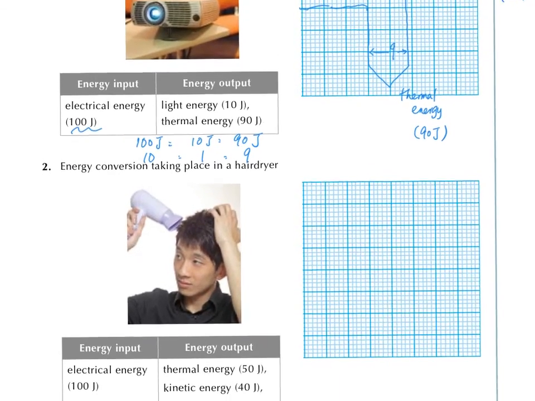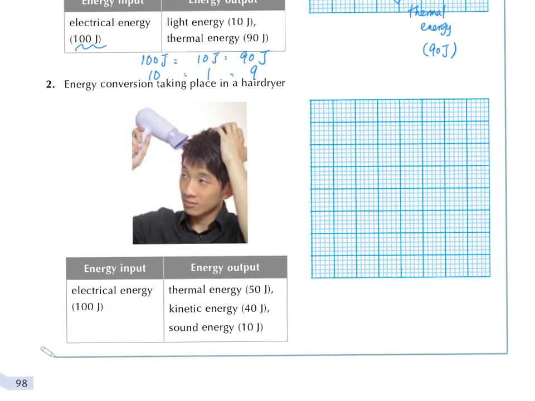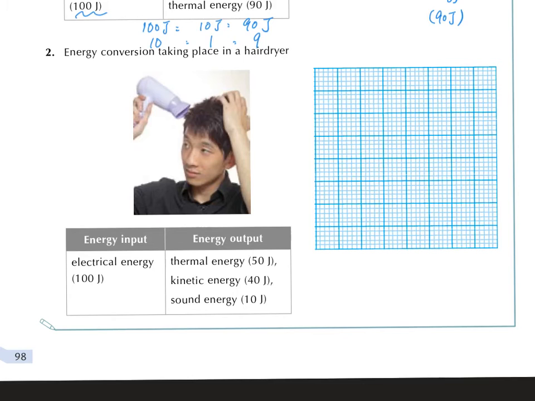Let's see the energy conversion taking place in a hair dryer. There are 3 kinds of energy. Okay, do the same as this one. Try to calculate the proportion. 100 joule for the electrical energy, thermal energy 50 joule, kinetic energy 40 joule, and sound energy 10 joule. And we can calculate the proportion of the width of the box is 10 to 5 to 4 and to 1. Which energy do you want for the hair dryer?